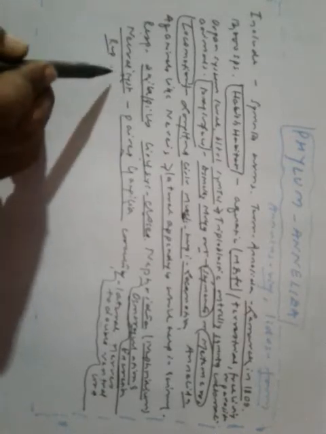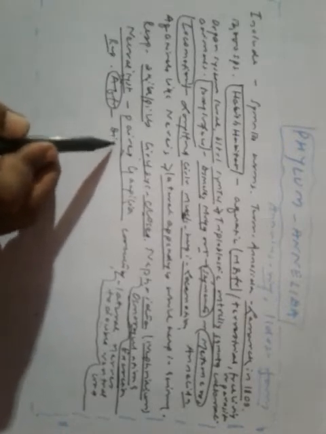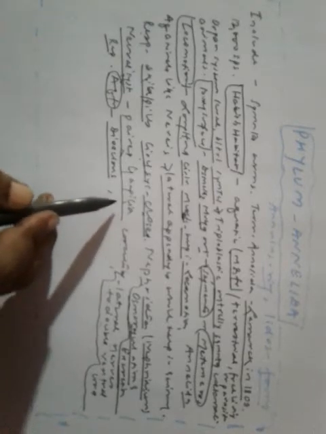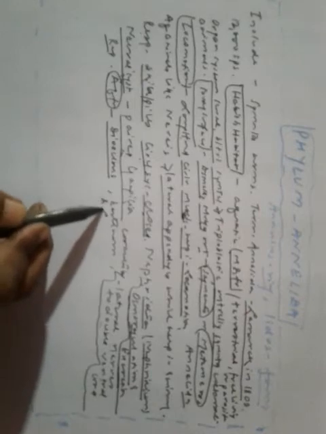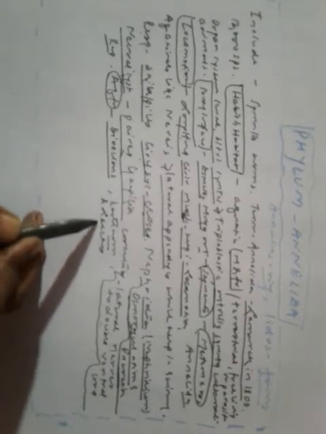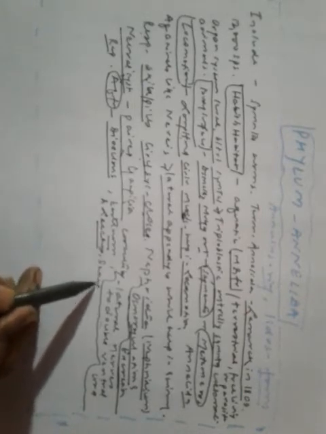Now reproduction. Nereis, an aquatic form, is dioecious. That means sexes are separate. But earthworm and leeches, here sexes are not separate.